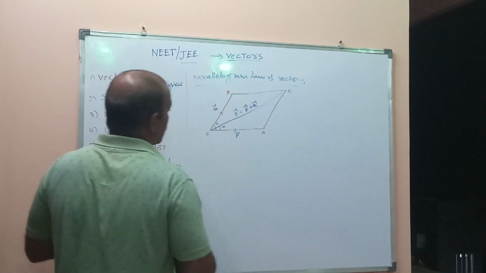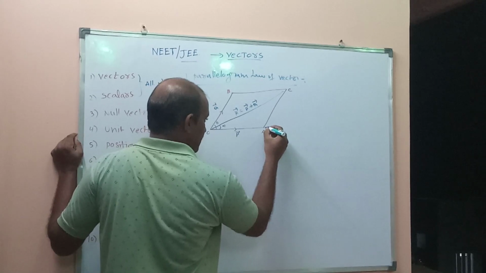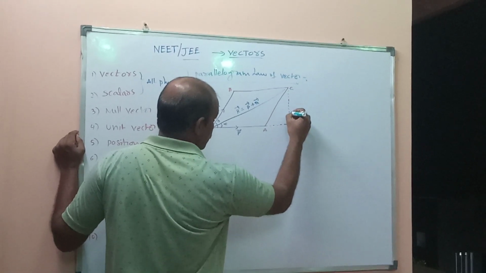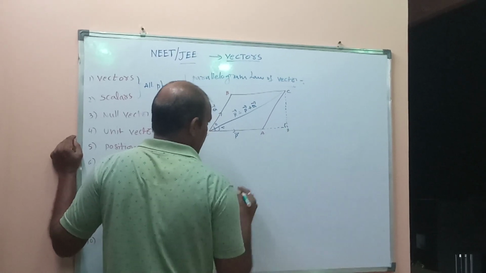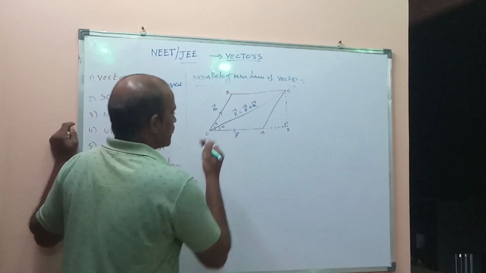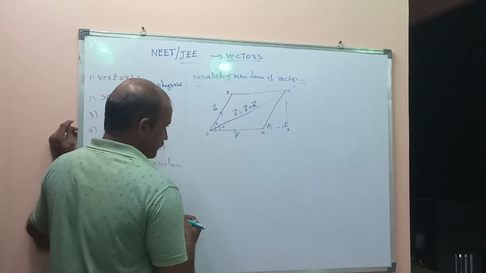So now the proof of the parallelogram law of vectors. Let us extend the line OA and draw an imaginary perpendicular from point C to D. It is a right angle triangle ACD. The angle theta is also here.